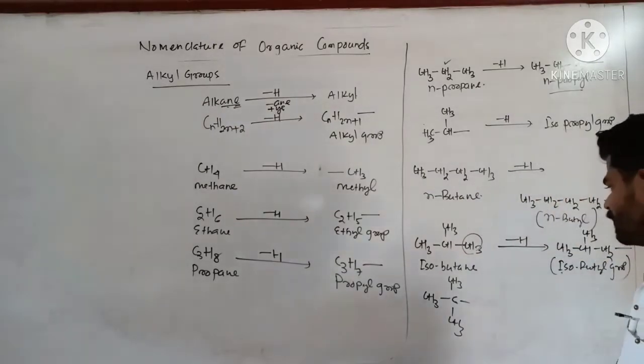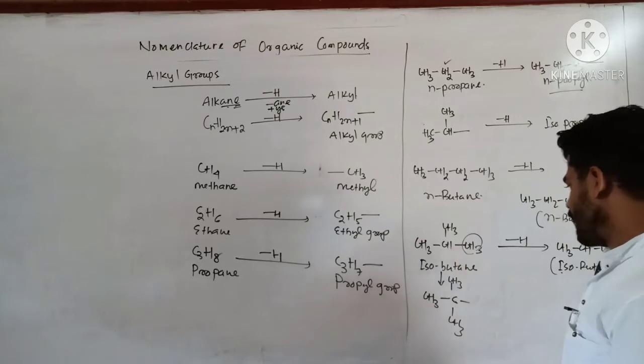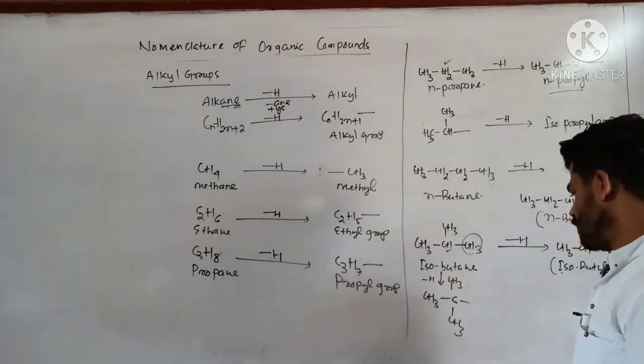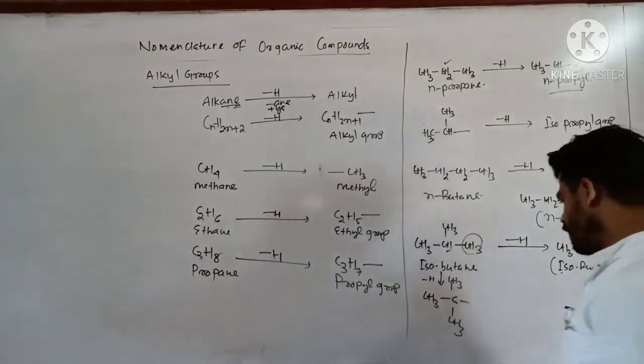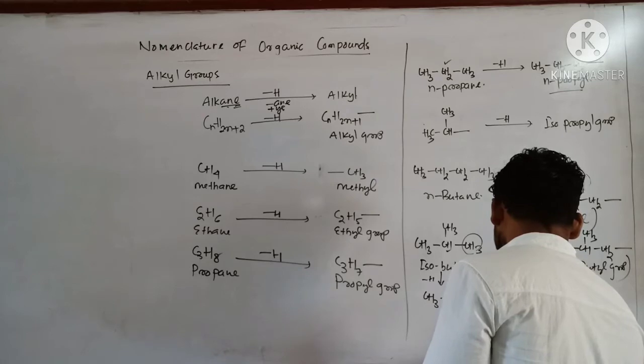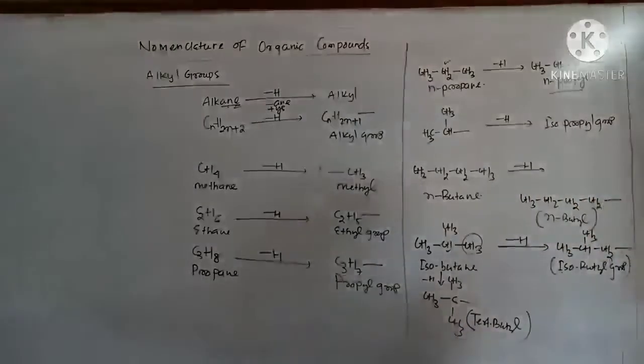So the structure will be like this. I am replacing this hydrogen atom from this carbon, so the structure is like this. So this one is a tertiary butyl system. This group is known as tertiary butyl alkyl group because this carbon is tertiary in nature.